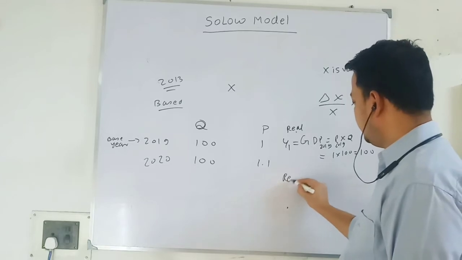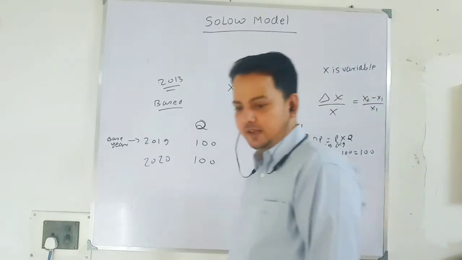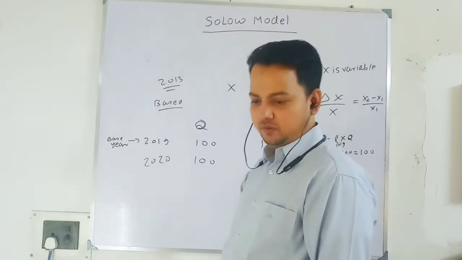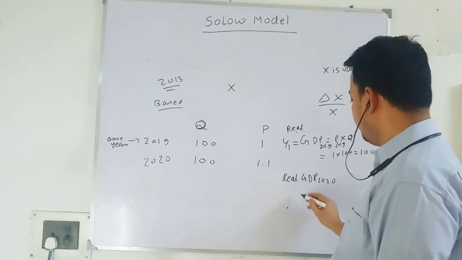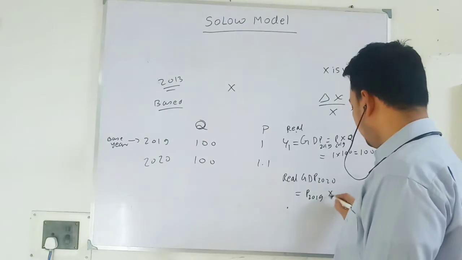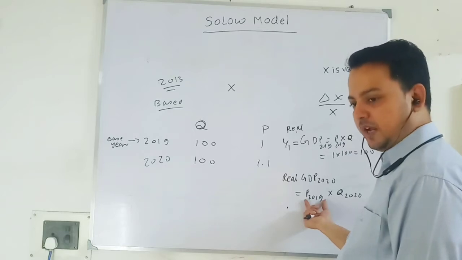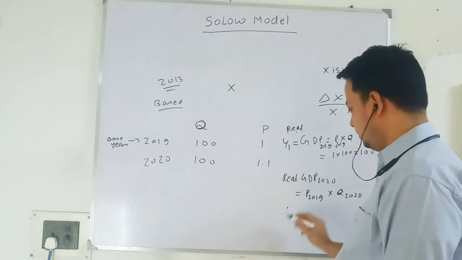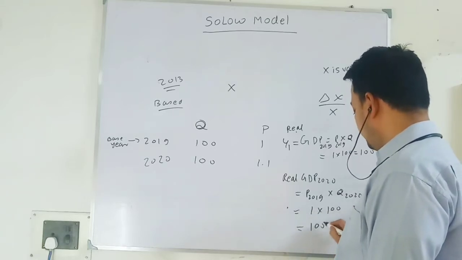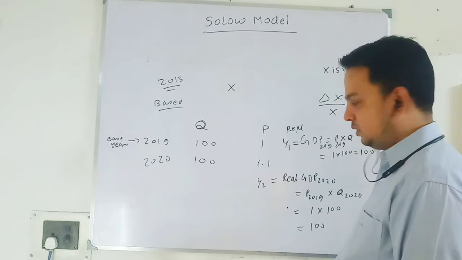Real GDP in period 2020. How much real command over commodity do I have? I have shown you that the price level increases. In my example, real command over commodity falls. So real GDP of 2020 is the price of 2019, because that is my base year, into the quantity of output in 2020. Whatever base year you take, use the price of that year and the output of this year. So the price of the base year is 1, the output of this year is 100, so your real GDP remains the same. There is no change in real GDP. This is your Y2, this is your real output.